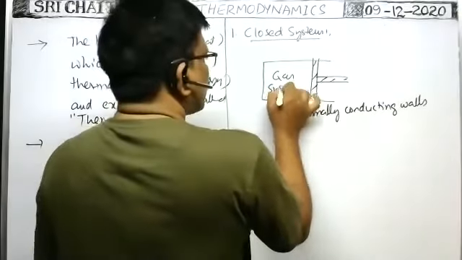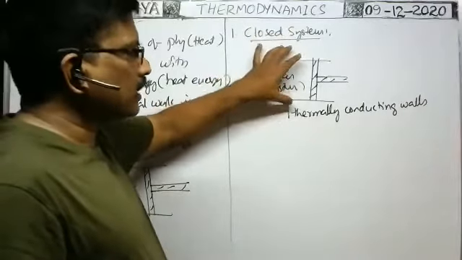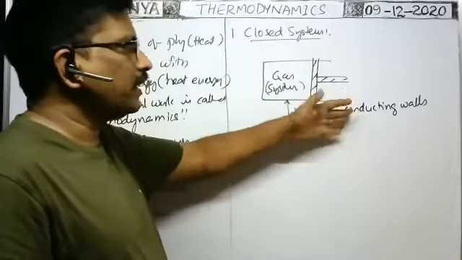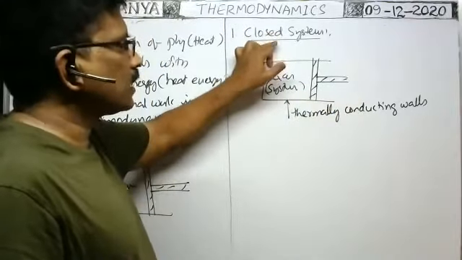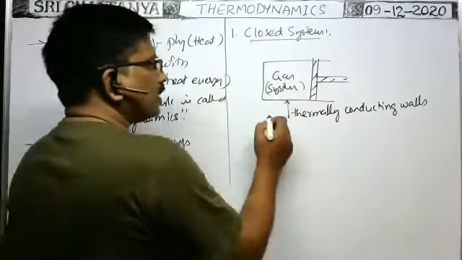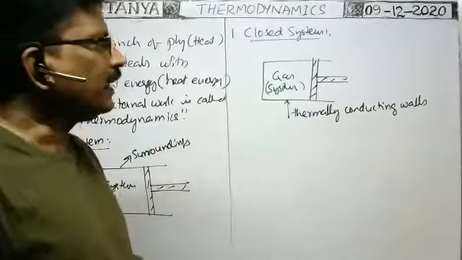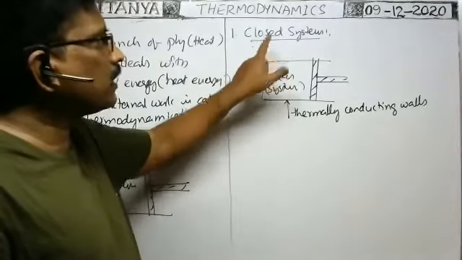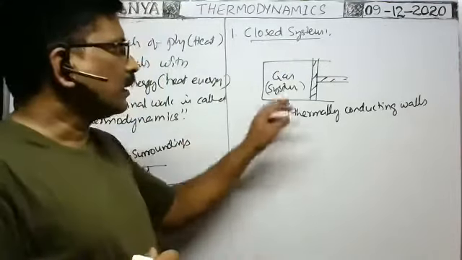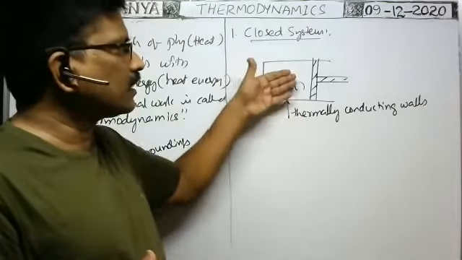Now the system which is enclosed in a thermally conducting vessel, or a vessel whose walls are made of thermally conducting materials, such type of system is called a closed system. In case of a closed system, as these are thermally conducting walls, heat energy transfer takes place from surroundings to system and system to surroundings also. That means there is an exchange of heat or thermal energy between the system and surroundings.